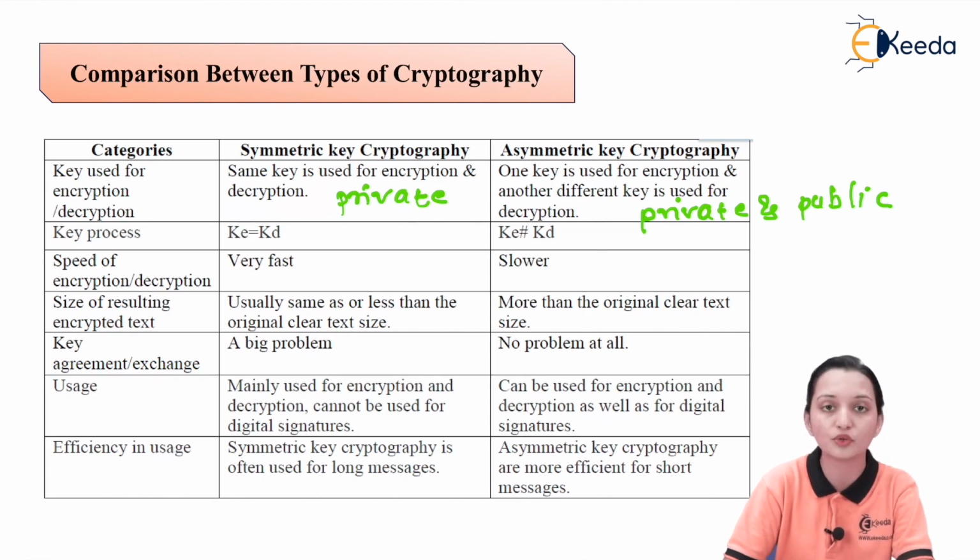Here KE used for the encryption, that is what? Public key. KD used for the decryption, that is what? Private key. So obviously these are not the same.